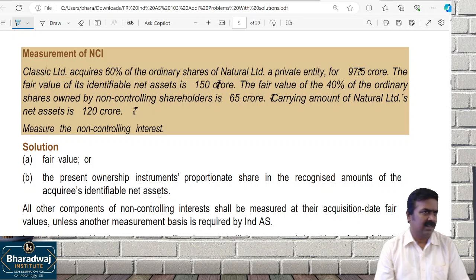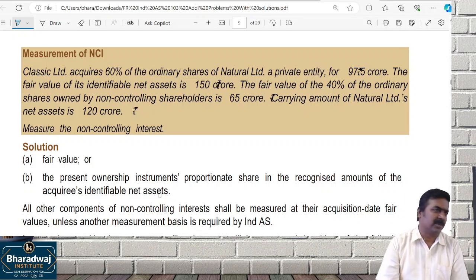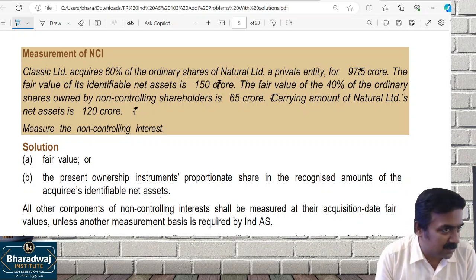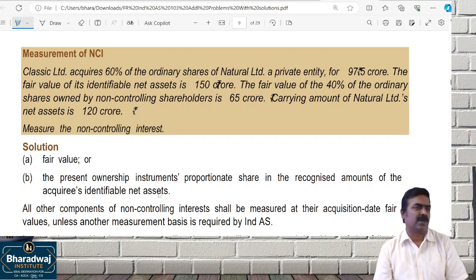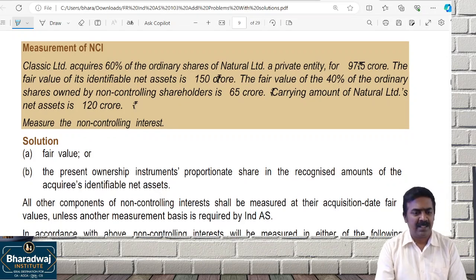All the answers: in the capacity of employees, there is no consideration. In the capacity of shareholder, if we get, that will be taken as consideration. We have done many questions like this.